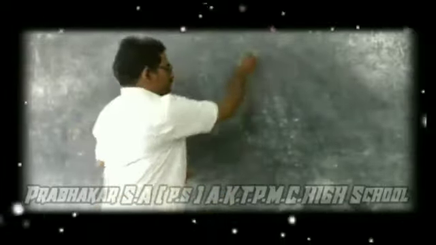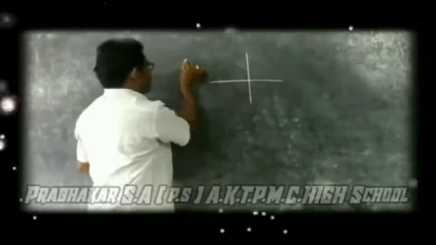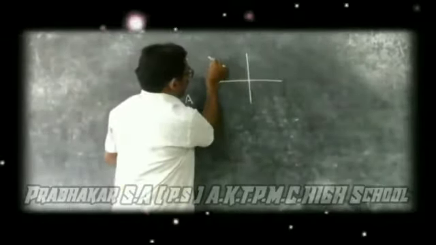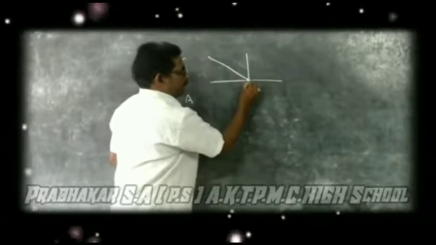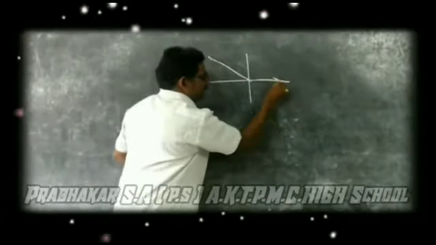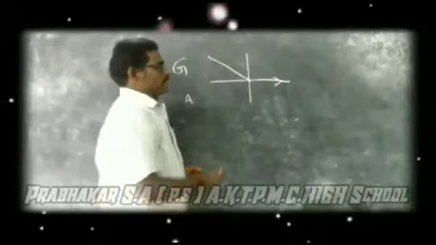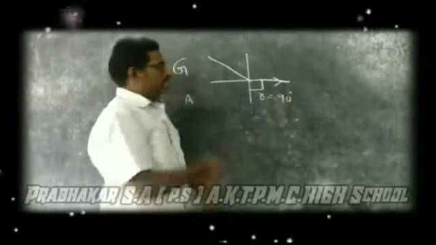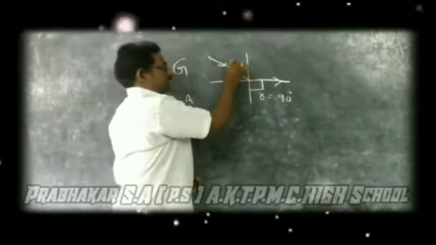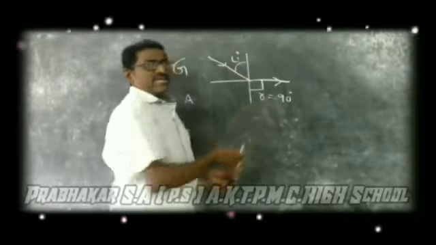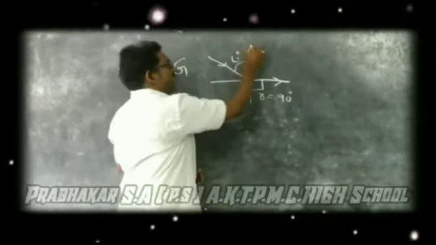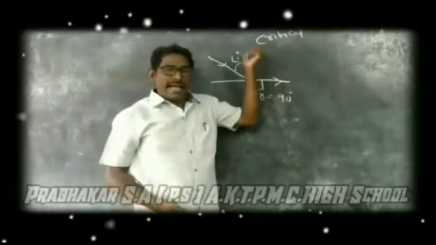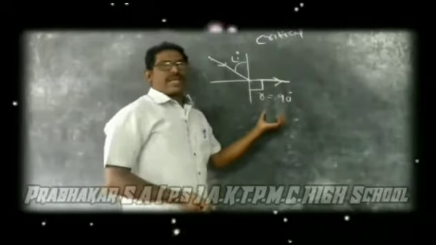That means if this is the glass and this is the air, for a particular angle of incidence, the refracted ray grazes the interface of both media. Here the angle of refraction r is equal to 90 degrees. This angle of incidence for which the angle of refraction is 90 is called the critical angle. So critical angle is nothing but the angle of incidence for which the angle of refraction is 90.